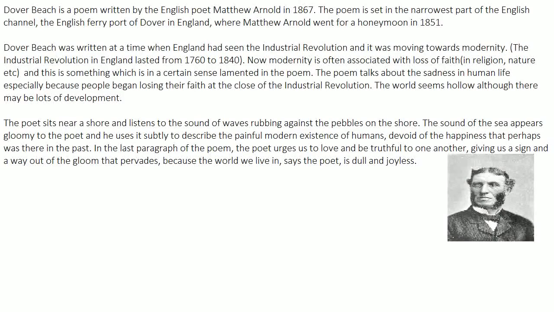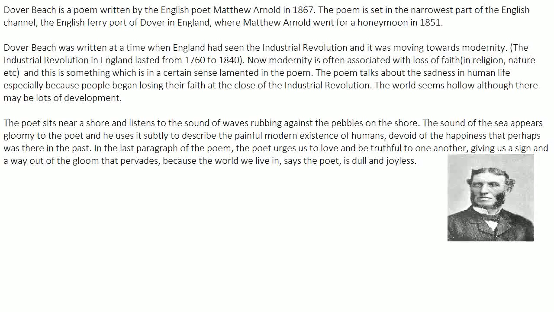So let's get a little more info about this place. This place is located in the English Channel. Now, if you know what the English Channel is, it's the sea that separates France and England. Okay, so it's a large water body that separates France and England. It flows between France and England.